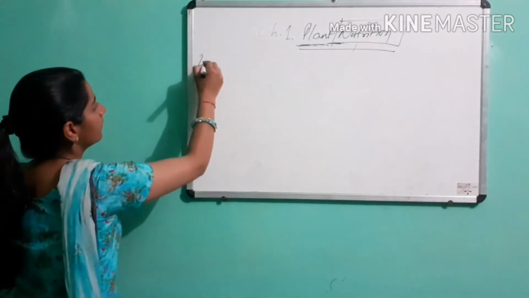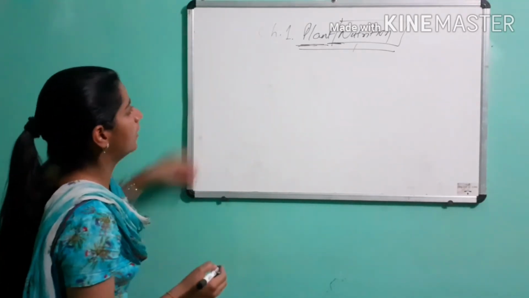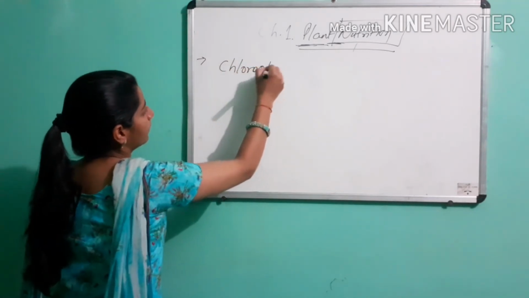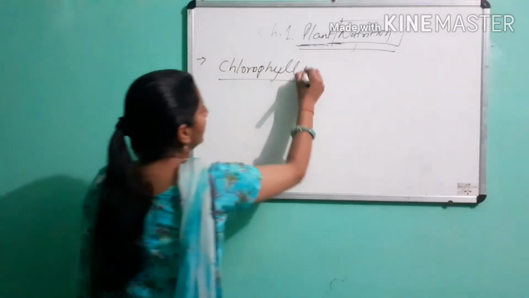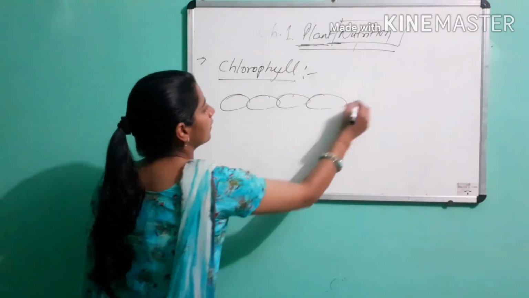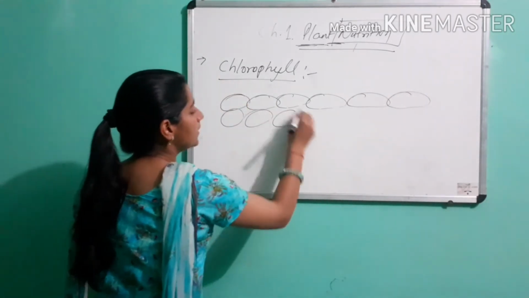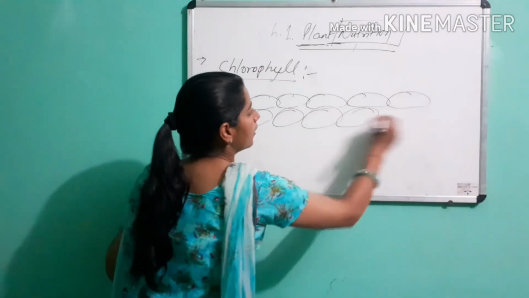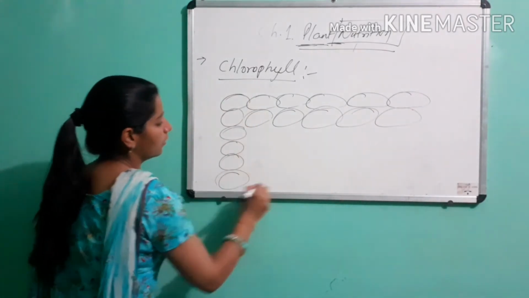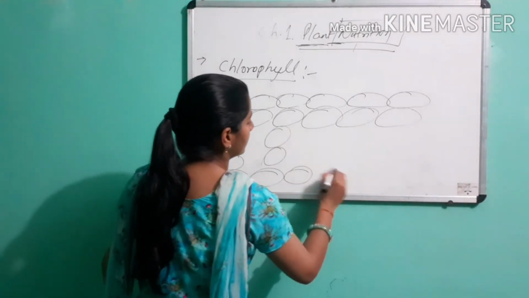Next, second is heterotroph. Before heterotrophic plants, we also discuss chlorophyll. Chlorophyll is a structure like this. When we see a cross section of a leaf under a microscope, we can see chlorophyll like this.